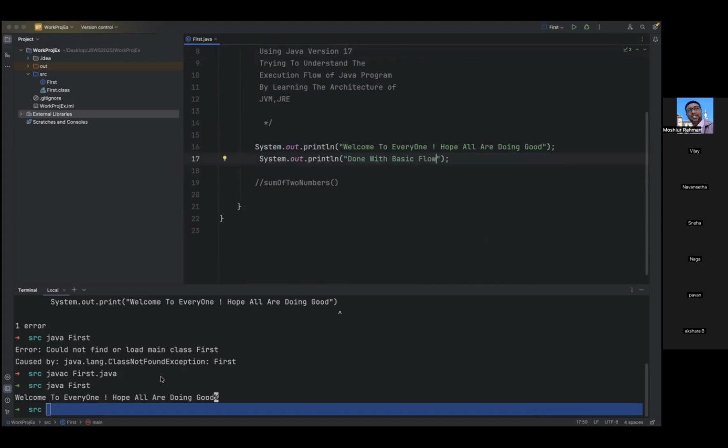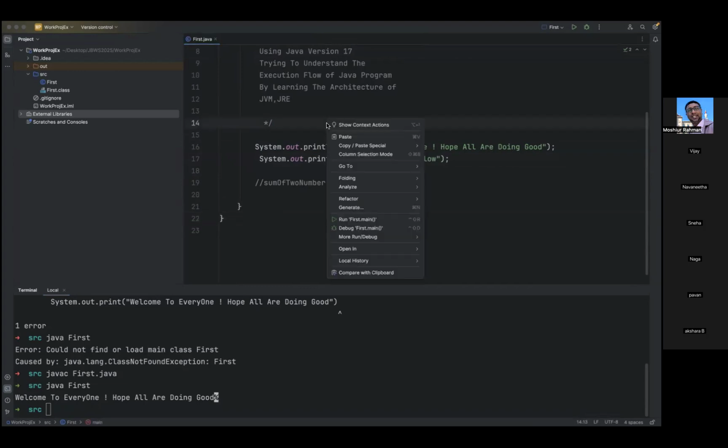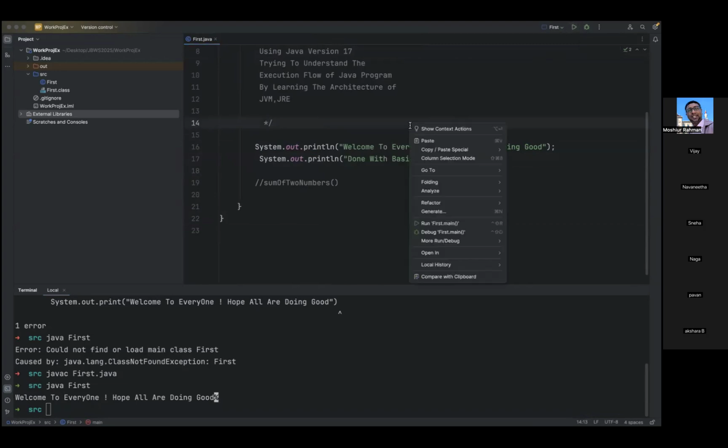Done with the basic flow. Now one more approach I will show you. We were using the terminal to run this command, but now we are using the IDE. I'm just using Run. You can see this Run, or you can just use the green icon. So I'm trying to simply run this program.